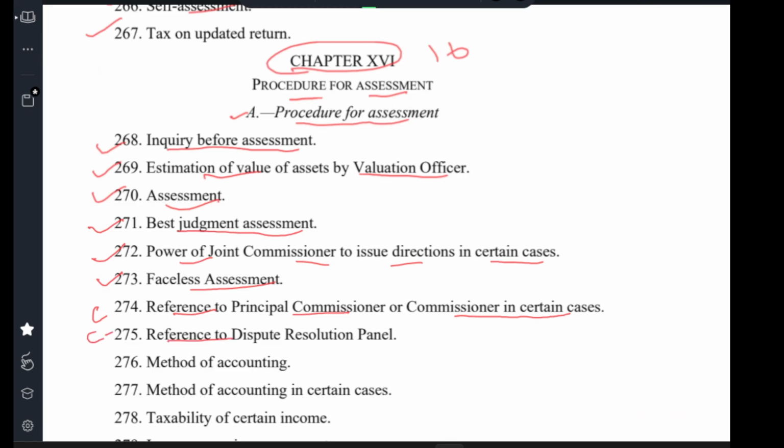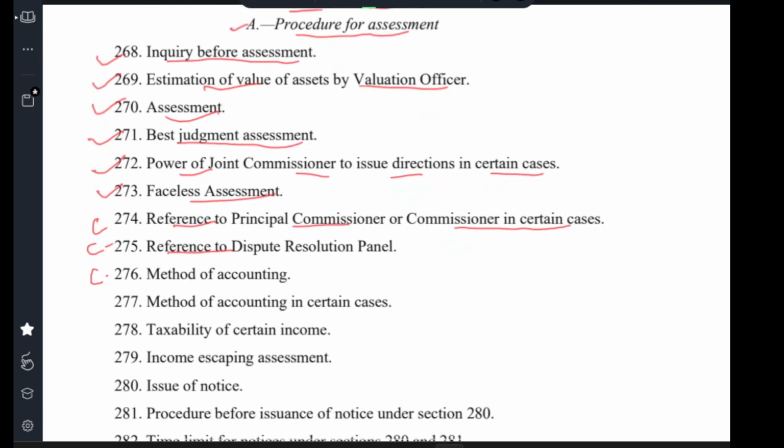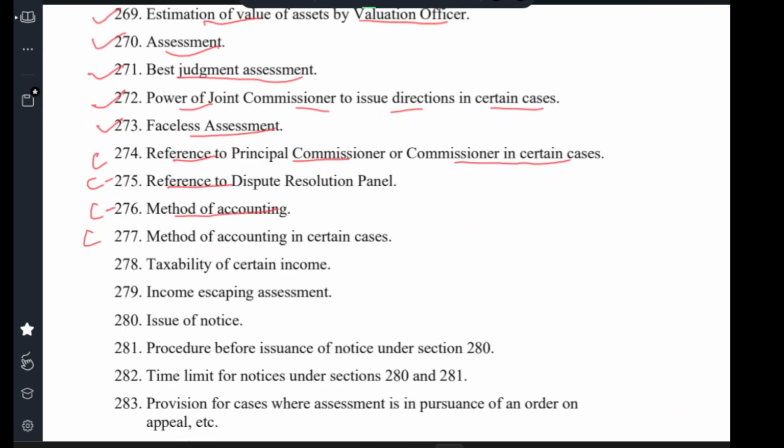Clause 275 Reference to dispute resolution panel. Clause 276 Method of accounting. Clause 277 Method of accounting in certain cases. Clause 278 Taxation of certain income. Clause 279 Income escaping assessment. Clause 280 Issue of notice. Clause 281 Procedure before issuance of notice under section 280.